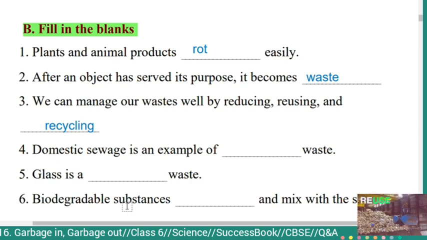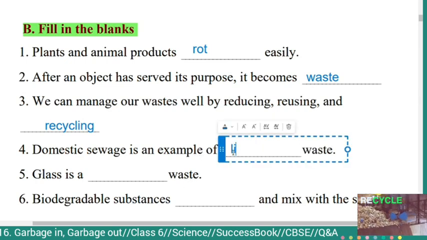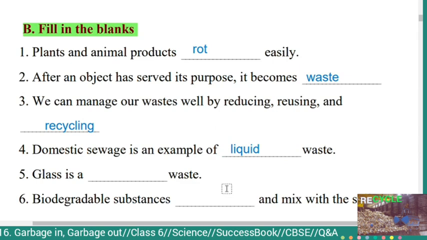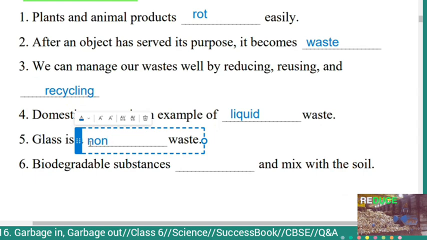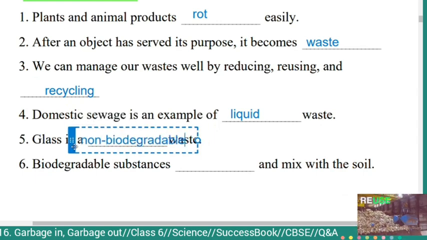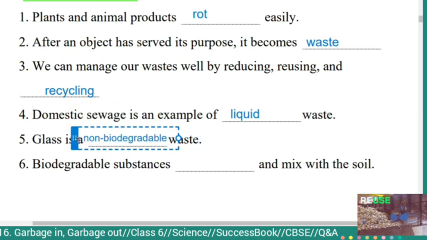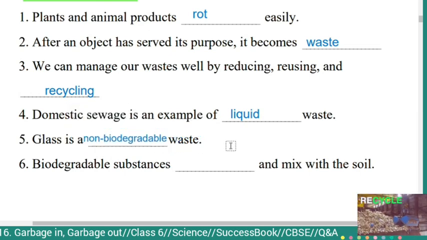Fourth one, domestic sewage is an example of liquid waste. Fifth one, glass is a non-biodegradable waste.